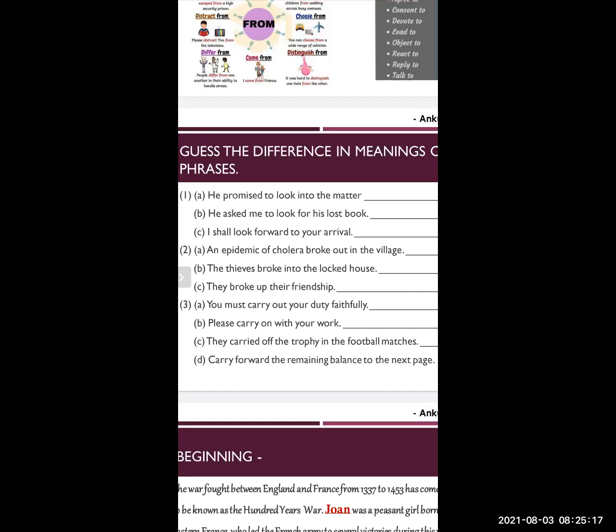He promised to look into the matter. To look into means to investigate, find out the truth. The second sentence, the phrasal verb, he asked me to look for his lost book.